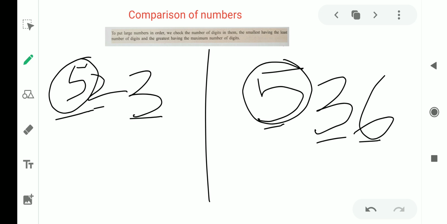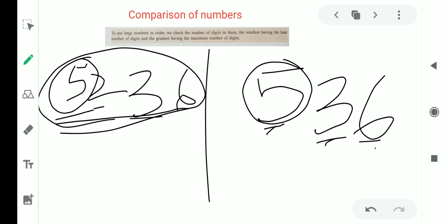If suppose here would be 6, meaning a 4 digit number, and here a 3 digit number, simply we will count 1 2 3 4, and 1 2 3, and easily we can see this side is a 4 digit number, so this number will be the greater number. But in this case there is a 3 digit number here and also a 3 digit number here.